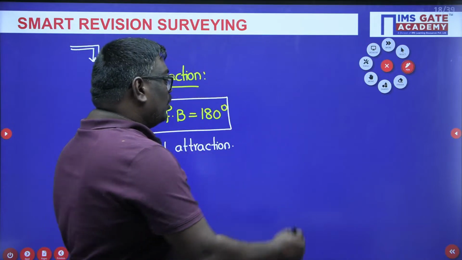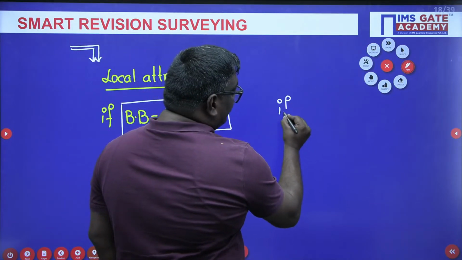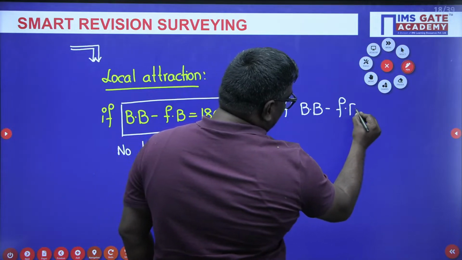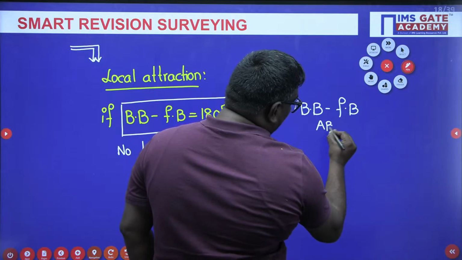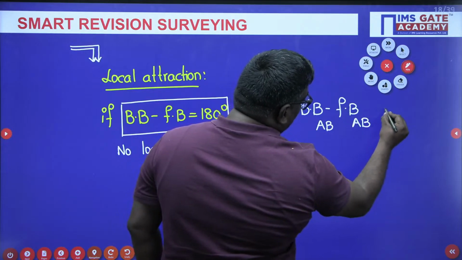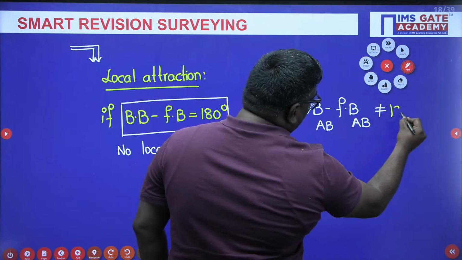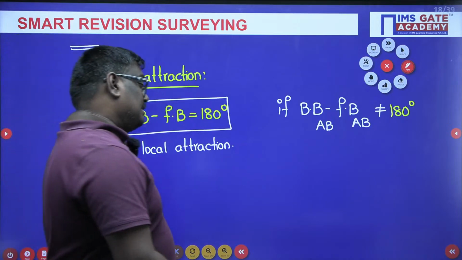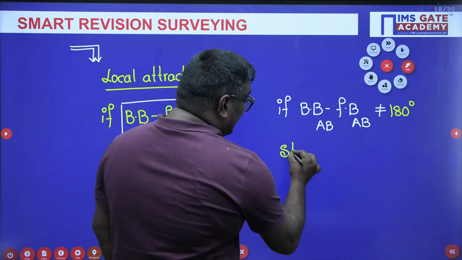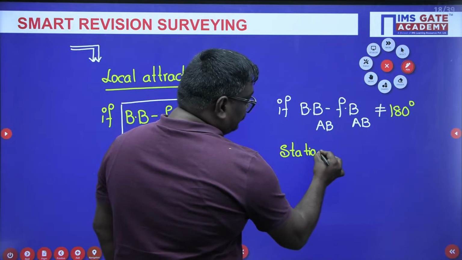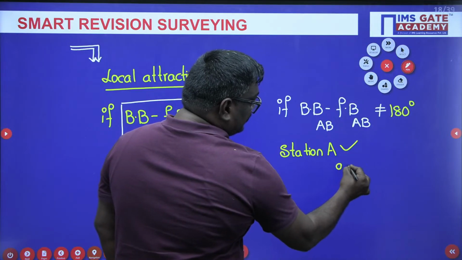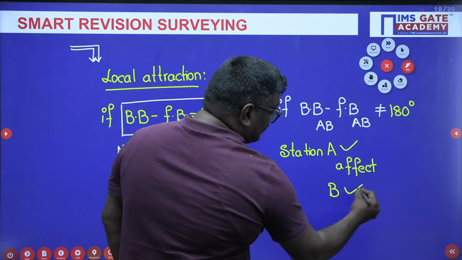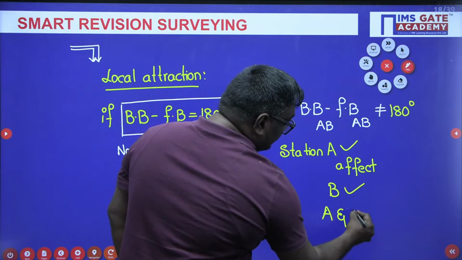Suppose I have taken two stations, A and B. If back bearing minus fore bearing is not equal to 180 degrees, then this is very important: station A can be affected, or station B can be affected, or both A and B can be affected.